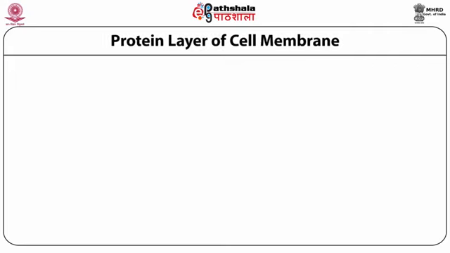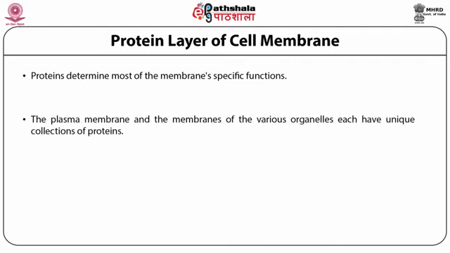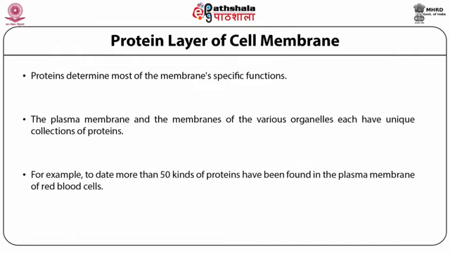Protein layer of the cell membrane. Protein determines most of the membrane's specific functions. The plasma membrane and the membranes of the various organelles each have unique collections of proteins. For example, to date more than 50 kinds of proteins have been found in the plasma membrane of red blood cells.